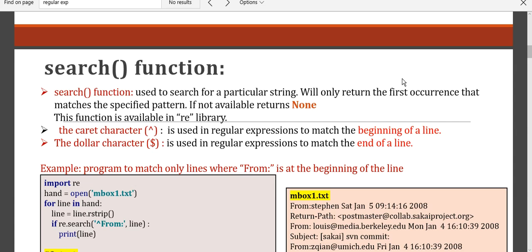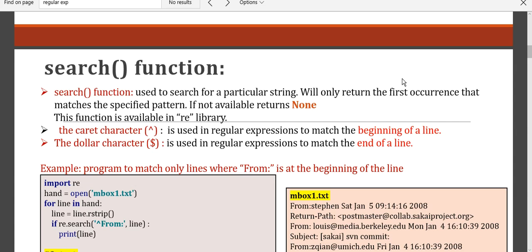If it is successful, it is going to return the first occurrence of the search pattern. Say for example, I have something like John Peter. I want to search whether pet is available. Peter may be available 2-3 times, but the first occurrence will be taken by the search method and it will be returned as a search string.